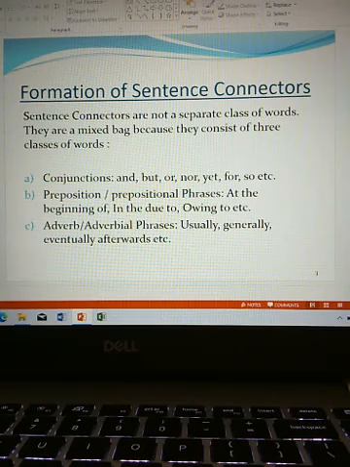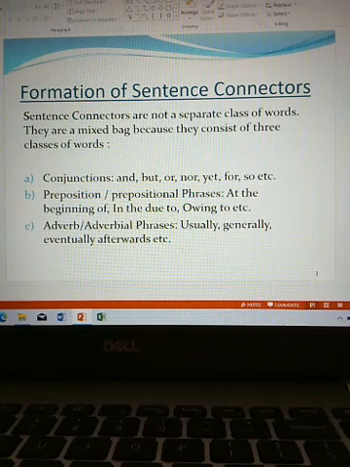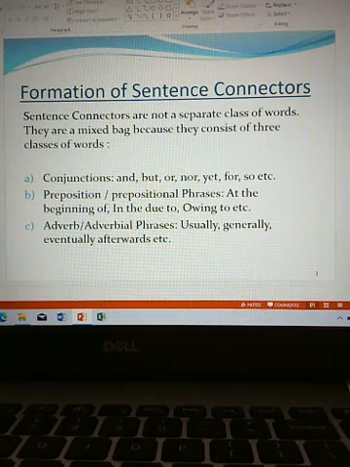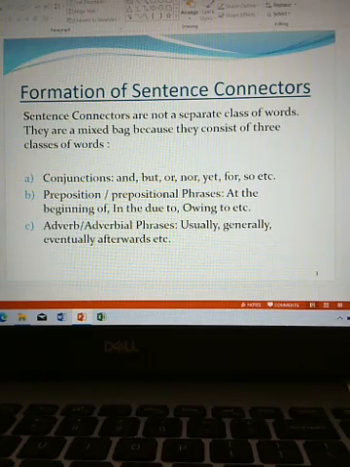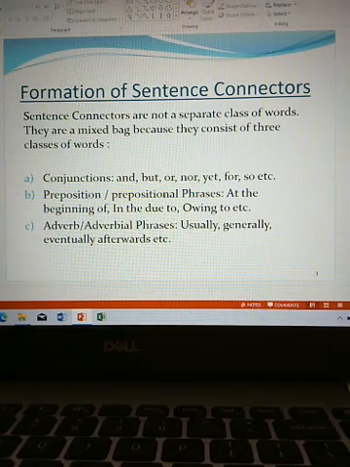B. Preposition or prepositional phrases. Example: at the beginning of, in the beginning, due to, owing to, etc. C. Adverb or adverbial phrases: usually, generally, eventually, afterwards, etc. So, sentence connectors, what do we see?